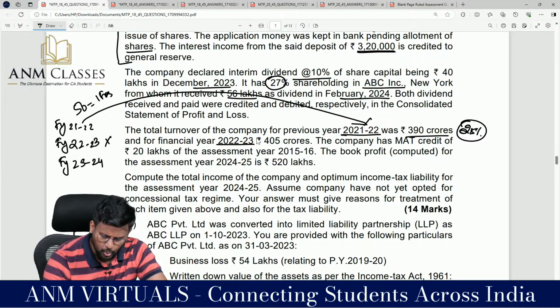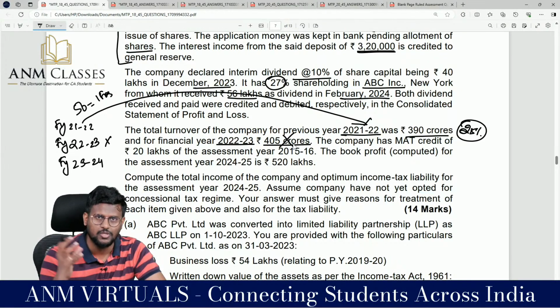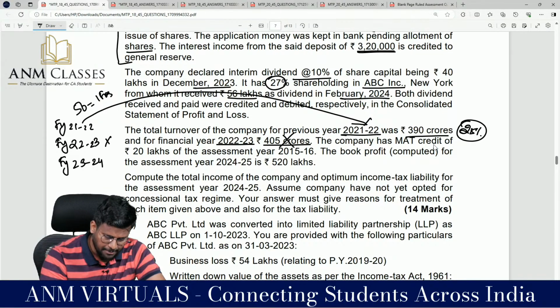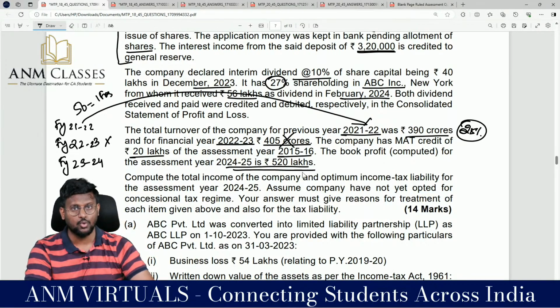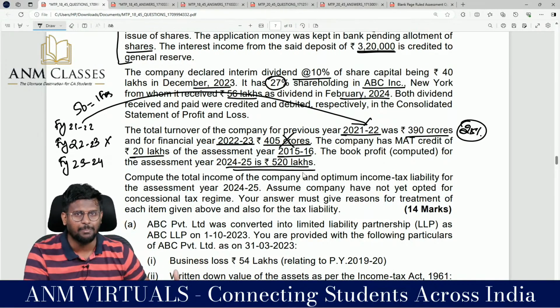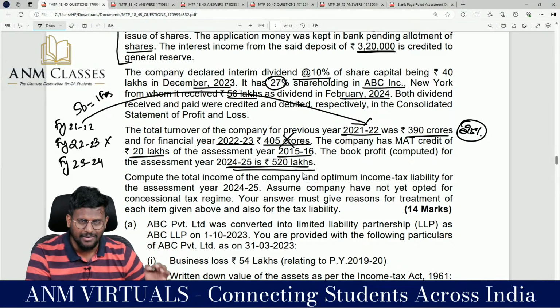And for financial year 22-23, 405 crores, put it in the dustbin. That is irrelevant data just to confuse us. The company has a MAT credit of 20 lakh of assessment year 15-16. Book profit computed for the assessment year 24-25 is 20 lakhs. Oh my God, they themselves have given the MAT part. They themselves calculated the book profit. We just have to apply 15% plus surcharge if applicable.